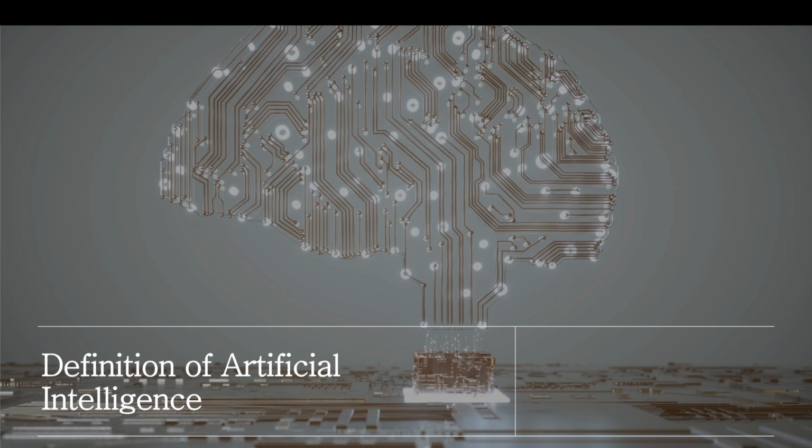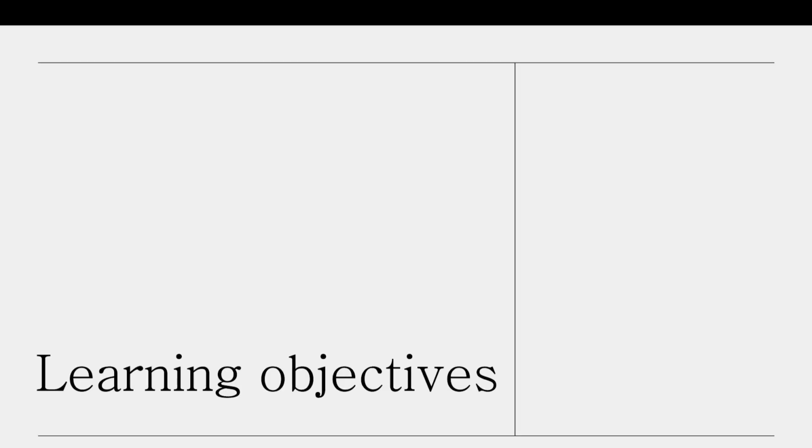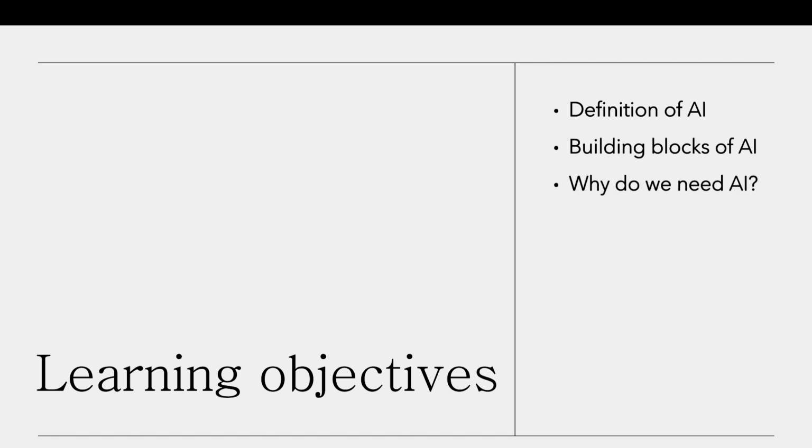In this video we will discuss the definition of artificial intelligence. So the learning objectives are the definition of AI, where we will highlight what is AI, and the building blocks of AI. In this concept we will go through the components that actually make AI, and at the end we will discuss why we need AI.